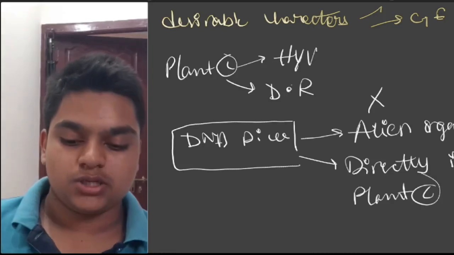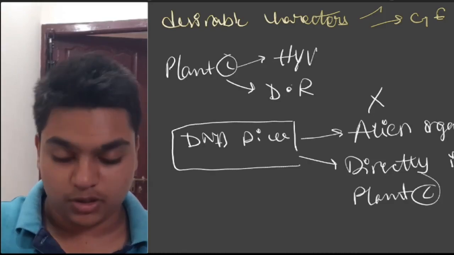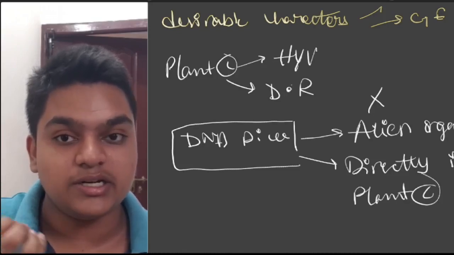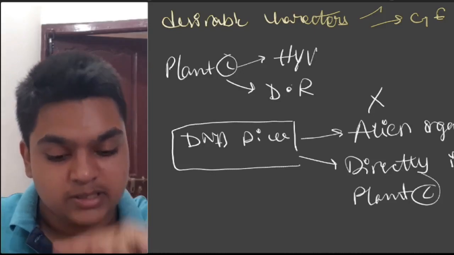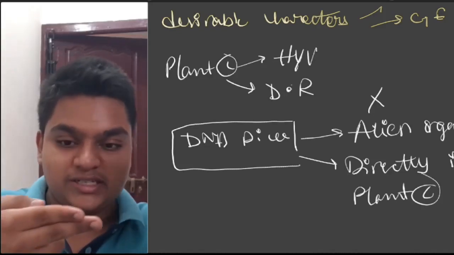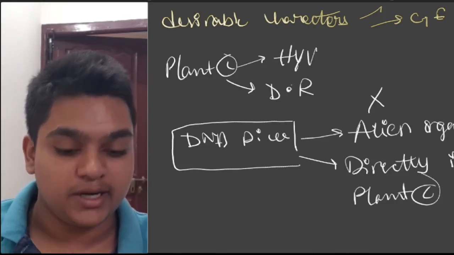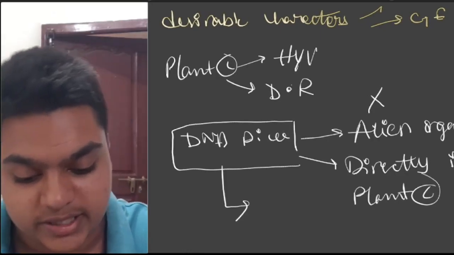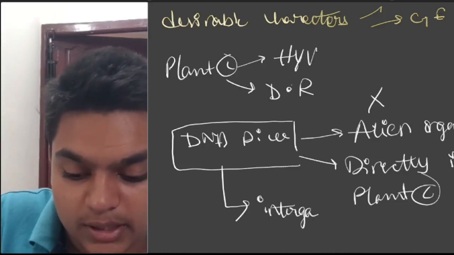So what you do is you isolate a gene. You isolate the DNA, you cut the DNA at the place where you want to stick and paste this gene. You have to paste this gene in the genome of that plant C, then only it will replicate. And that procedure is called integration, in a literal sense.